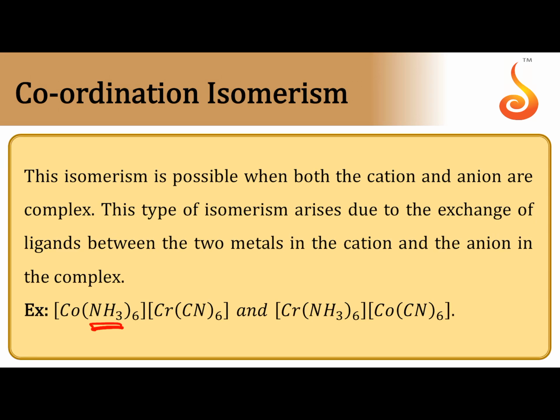Coordination isomerism. It arises due to exchange of ligands between 2 central metal atoms of a complex containing more than one central atom. So here ammonia and cyanide ions are exchangeable. If all 6 ammonia ligands are exchanged with 6 CN minus ions, then we can get another complex. So this is exhibited by complexes containing more than one central atom, the polynuclear complexes. This type of isomerism is exhibited by polynuclear complexes due to exchange of ligands between 2 central atoms.